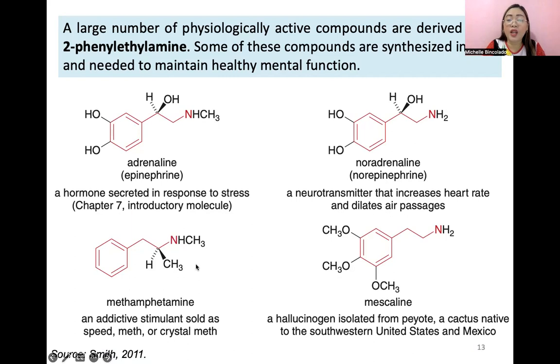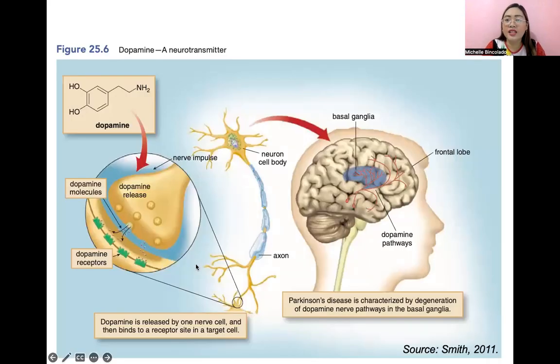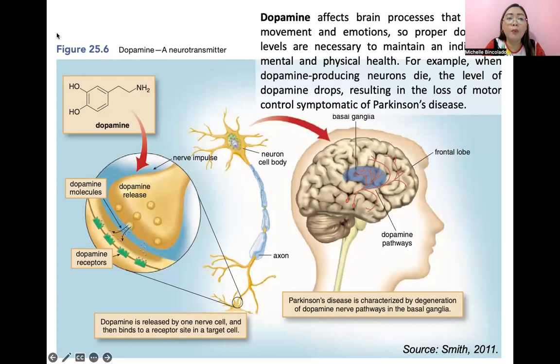Also, guys, maybe you are familiar with dopamine, an example of a neurotransmitter. Dopamine affects brain processes that control movement and emotions. So proper dopamine levels are necessary to maintain an individual's mental and physical health. For example, when dopamine-producing neurons die, the level of dopamine drops, resulting in the loss of motor control symptomatic of Parkinson's disease. So maybe you are familiar with this information. Okay, so I included dopamine here because this is an important compound since it acts as a neurotransmitter.